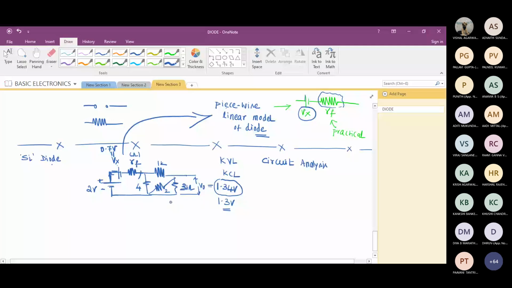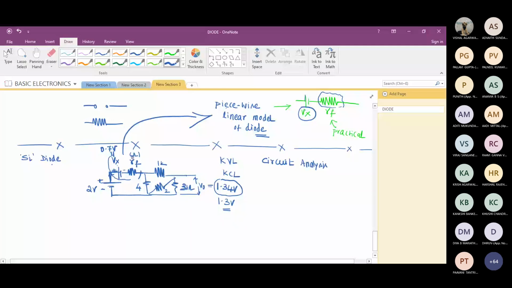Sir, I have a doubt. For the replacement that we made with the diode, how do we know when to use the piecewise linear model and the other practical model? No, no, no. Piecewise linear is the ultimate model. This is the best model for the diode. This will give high accuracy.